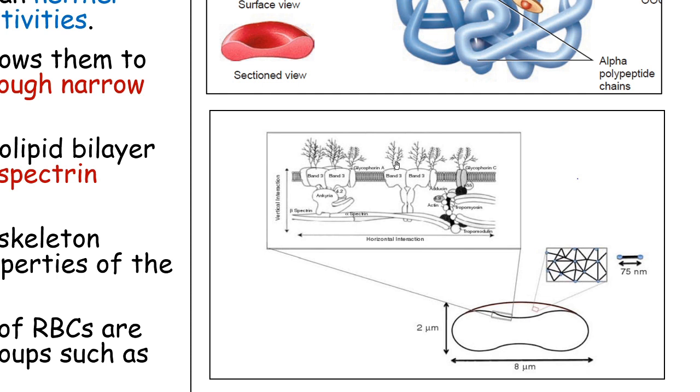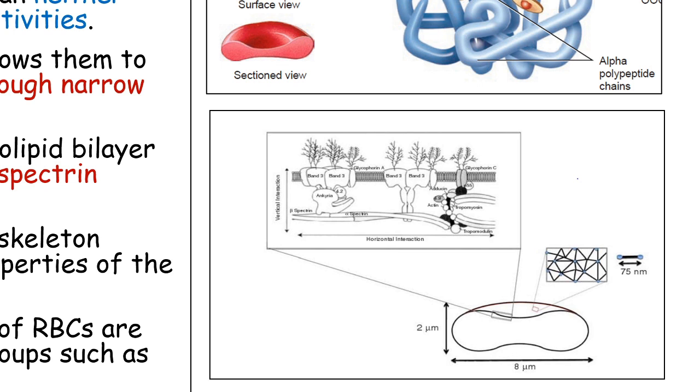There are many other carbohydrates attached. These are not the only protein structures that you see in the membrane. There are many transmembrane proteins on the RBC, and those proteins are studded with or attached to these carbohydrate residues.